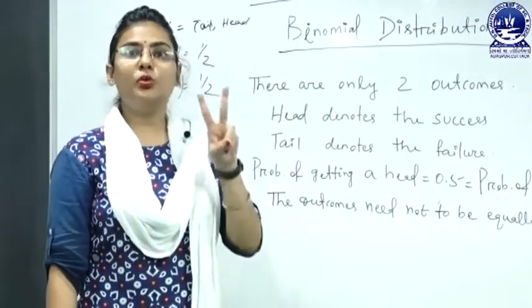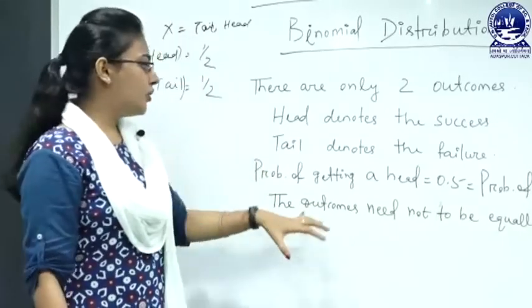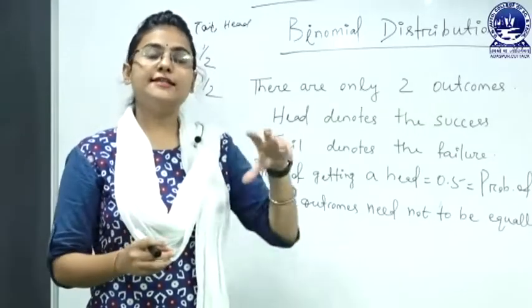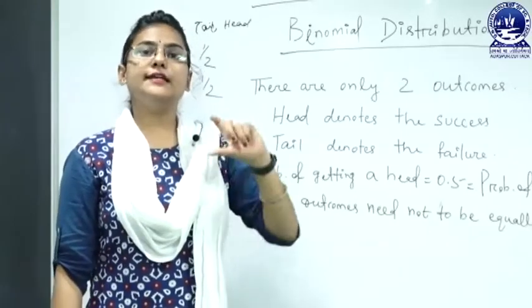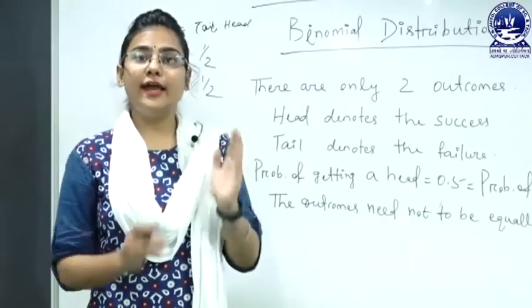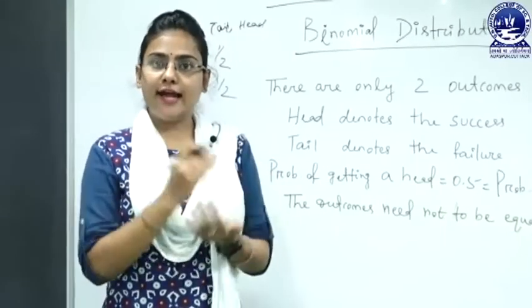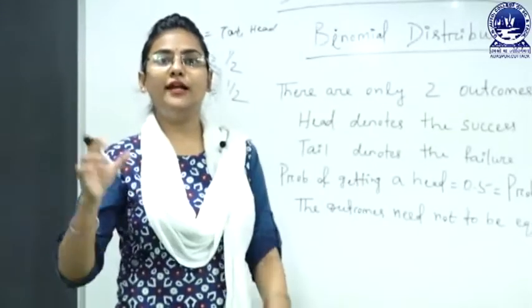It depends only on two outcomes, like success or failure, and the outcomes need not be equally likely. In the case of Bernoulli distributions there are only two outcomes, 0 and 1, but in the case of binomial distributions you can toss the coin n number of times. That's why the binomial distribution is otherwise known as n times Bernoulli trials.